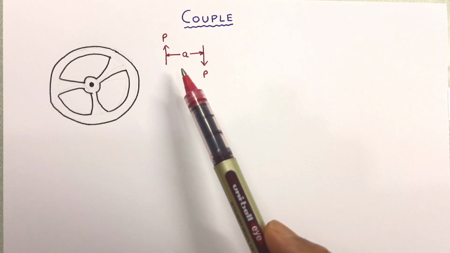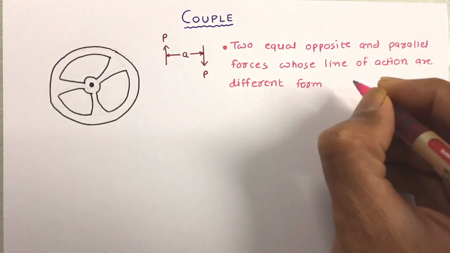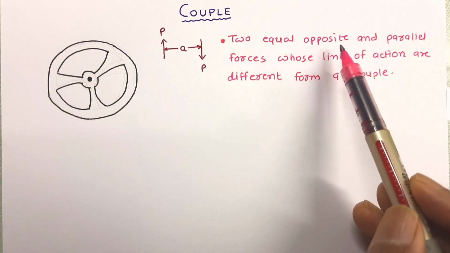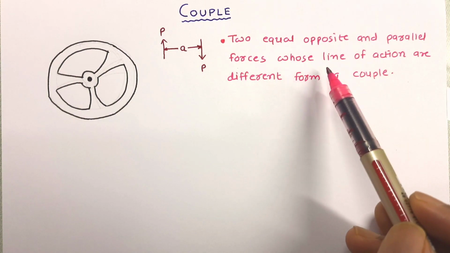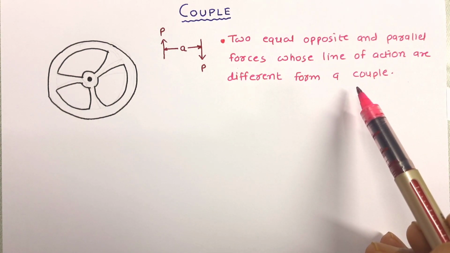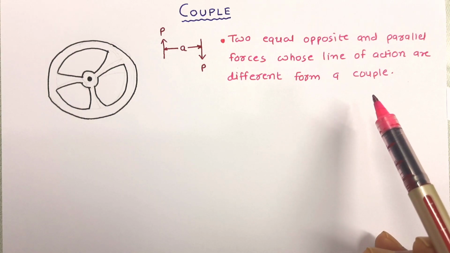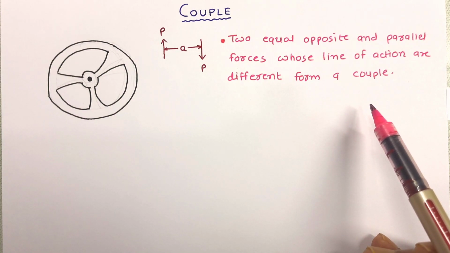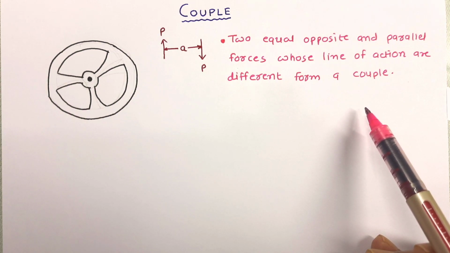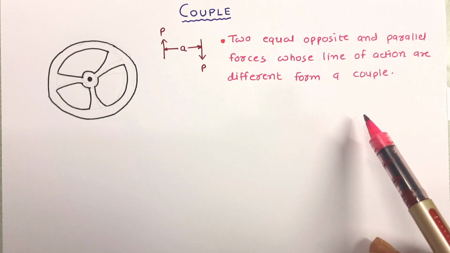So let us define the couple. Two equal, opposite and parallel forces whose lines of action are different form a couple. The resultant force or net force of such a couple is zero. Hence, any couple acting on a body does not create any translatory motion of that particular body, but it creates only rotational motion of the body.